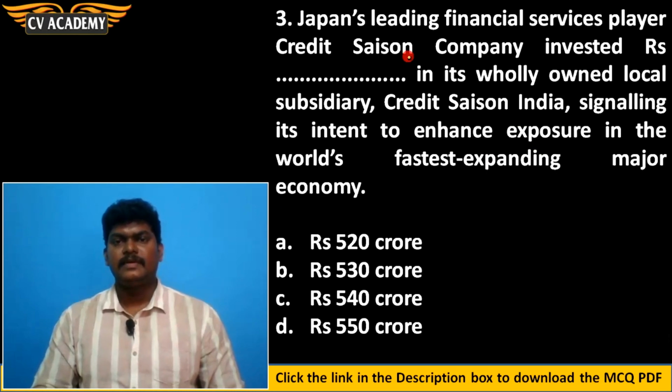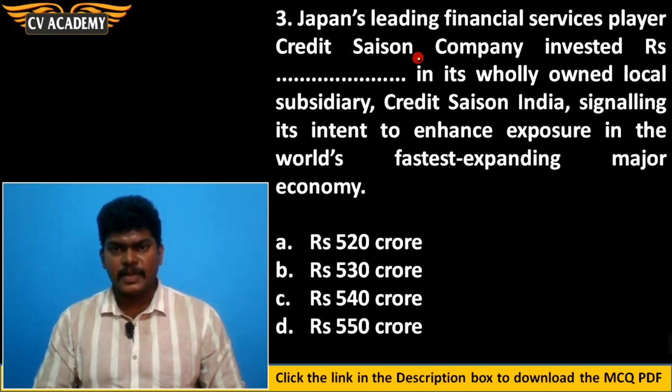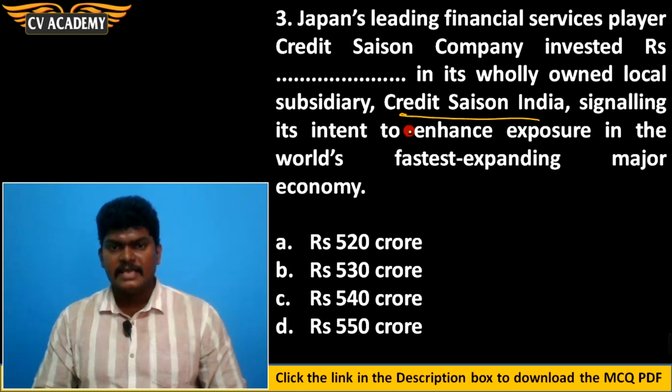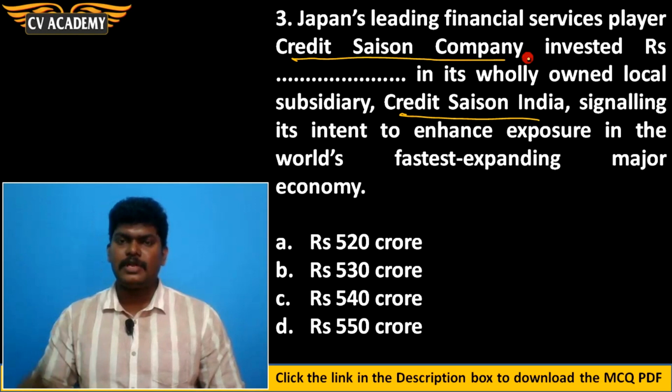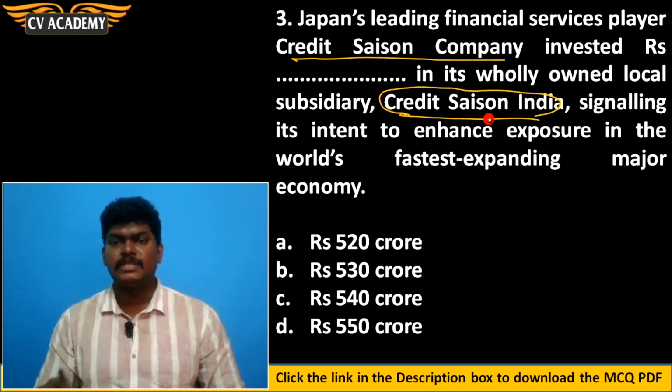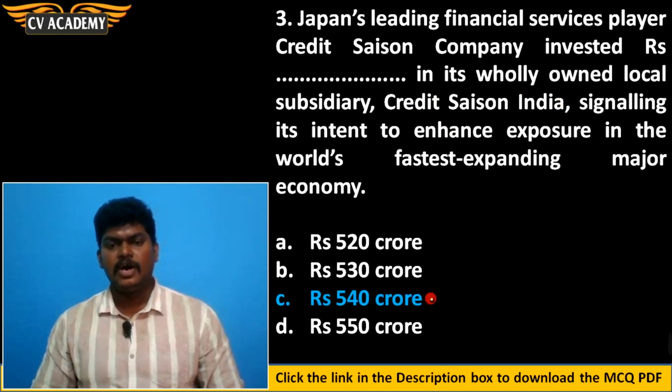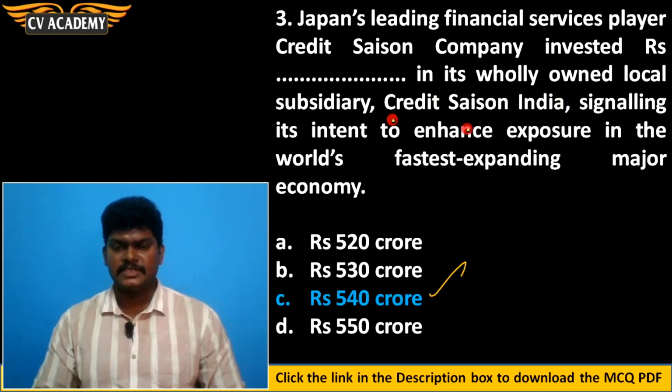Then third question. Japan's leading financial services player, Credit Saison Company, invested rupees dash in its wholly owned local subsidiary Credit Saison India, signaling its intent to enhance exposure in the world's fastest expanding major economy. Yes, Japan's leading financial company, Credit Saison Company, is investing in their subsidiary company in India called Credit Saison India. How much have they invested? It is option C, 540 crores.